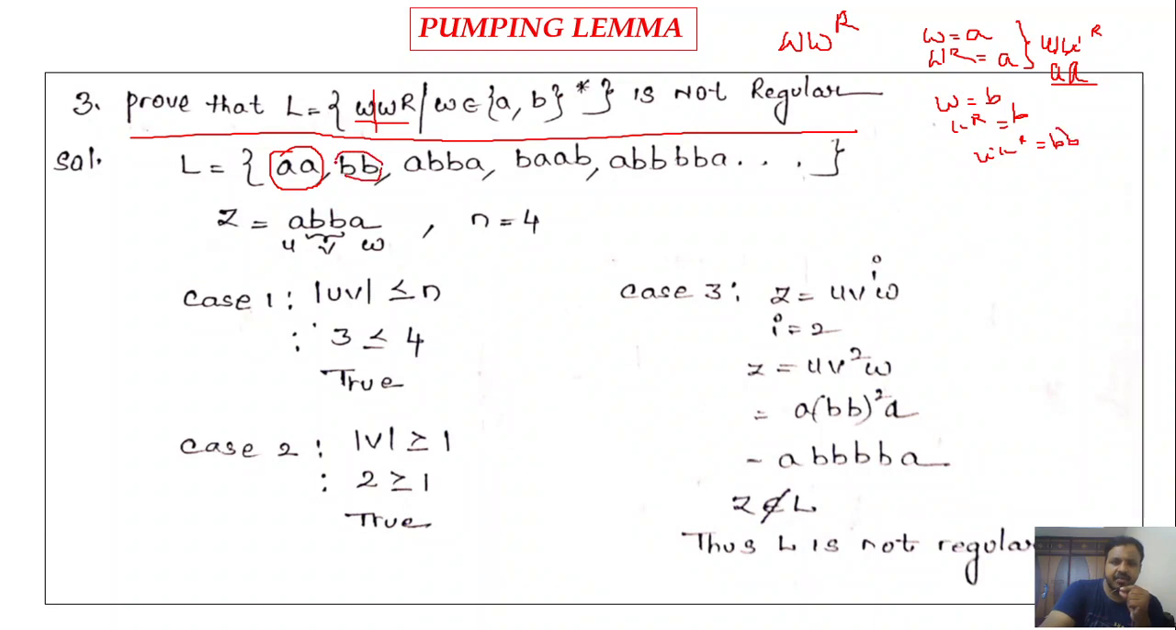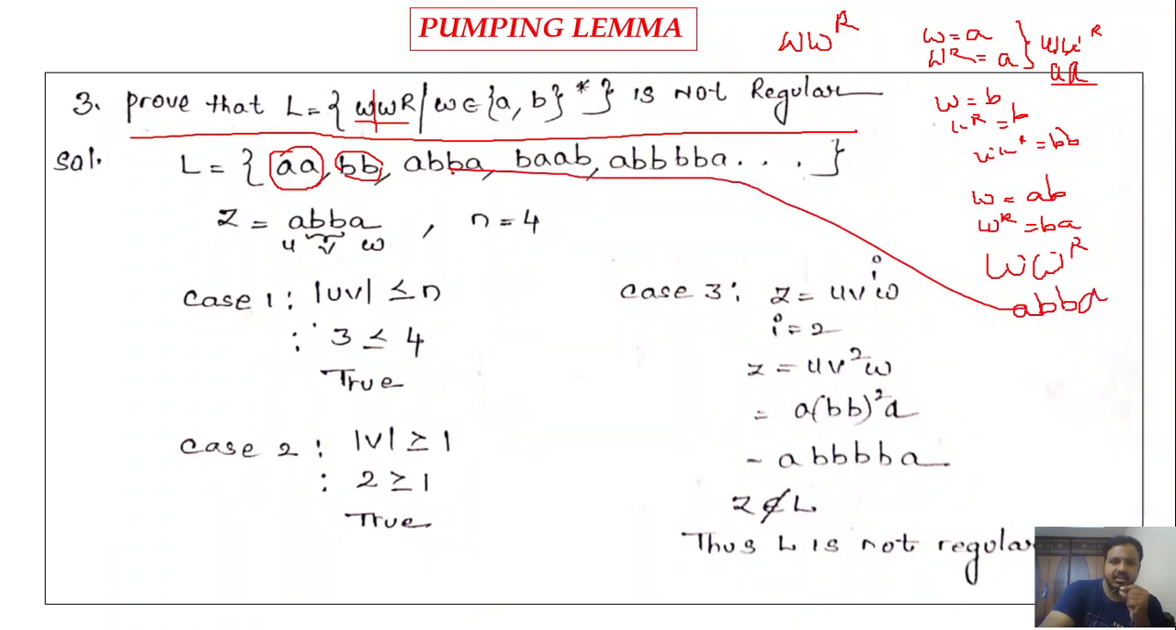Now let me consider w equal to something like ab. What is w^R for it? It is ba, the reverse of w. Now combine these two: w followed by w^R is ab followed by ba. So this will be another string. Next, take ba as w, then w^R will be ab. So ba ab. These are the various strings that belong to the given L, right?